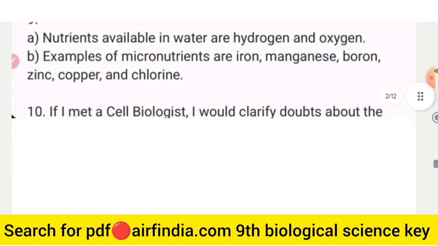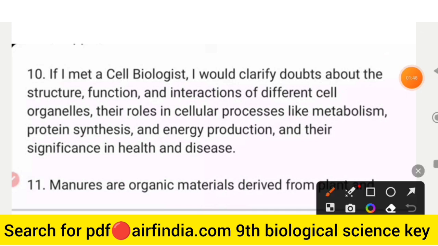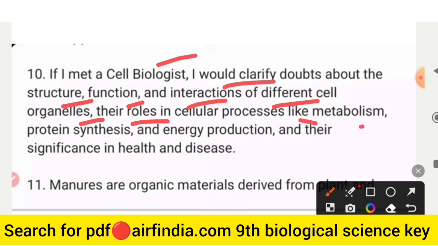The question number 10: if I meet a cell biologist, I would clarify doubts about the structure, function and interaction of different cell organelles, their roles in cellular processes like metabolism, protein synthesis and energy production, and their significance in health and disease.